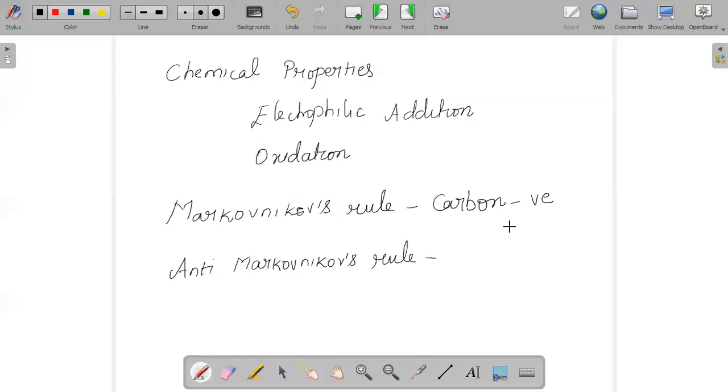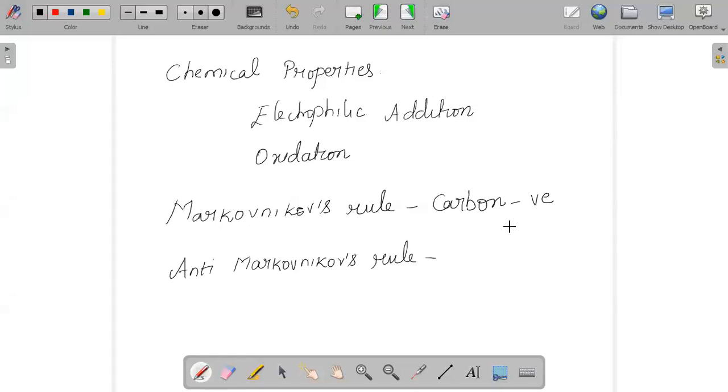Do concentrate on Markovnikov's rule. The negative part of the reagent will attach itself to the carbon atom carrying lesser number of hydrogen, and hydrogen will go to the carbon with maximum number of hydrogen. This rule is very, very important.